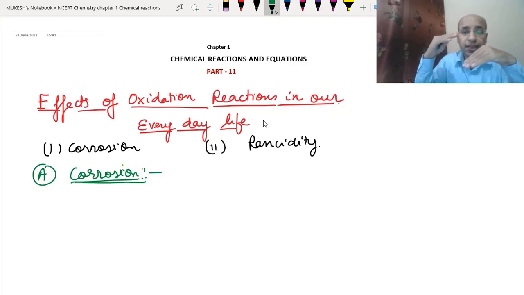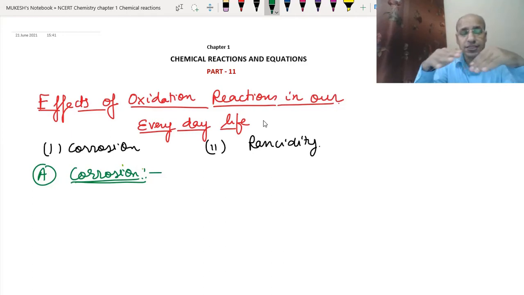If we keep an acidic or basic solution in a metal box, then it starts corroding. So corrosion means the reaction of a metal with oxygen, hydrogen sulfide, and different kinds of gases present in the atmosphere. That is called corrosion, and it corrodes the metals.